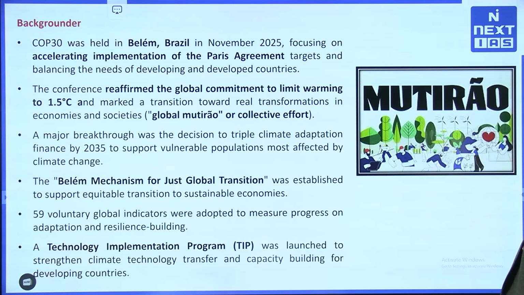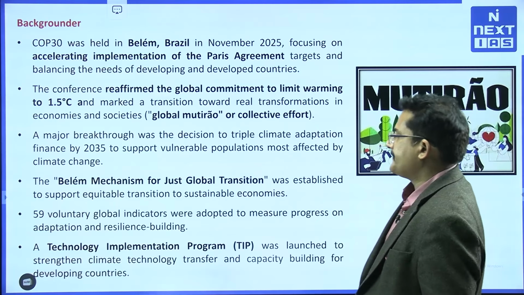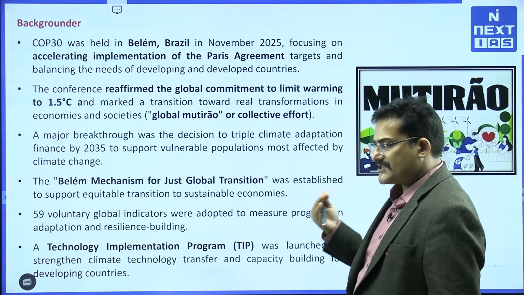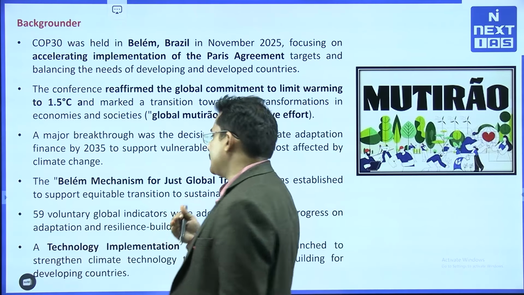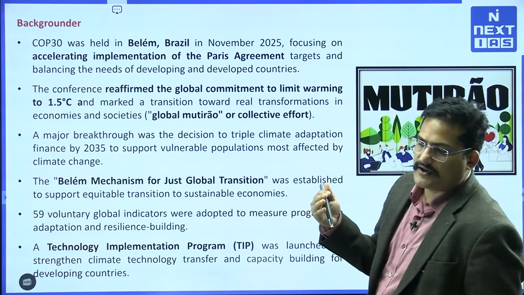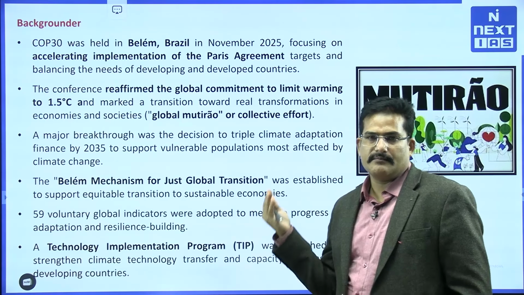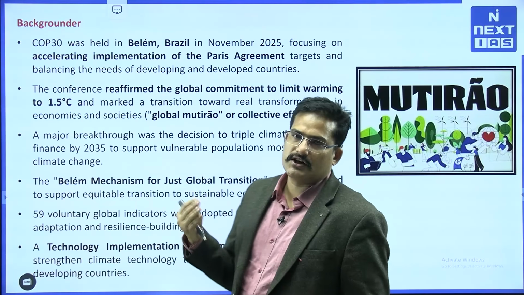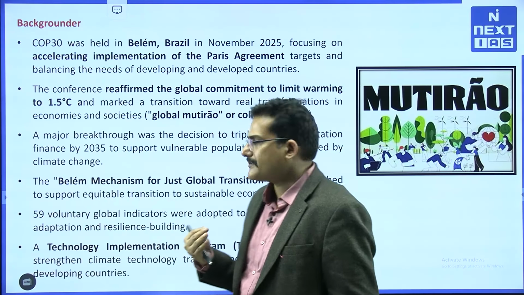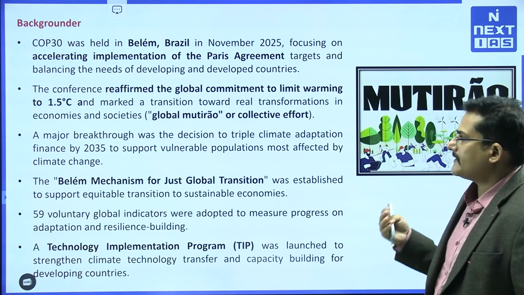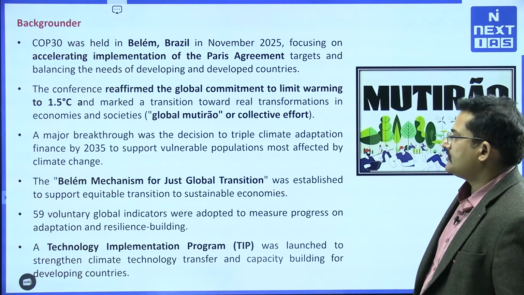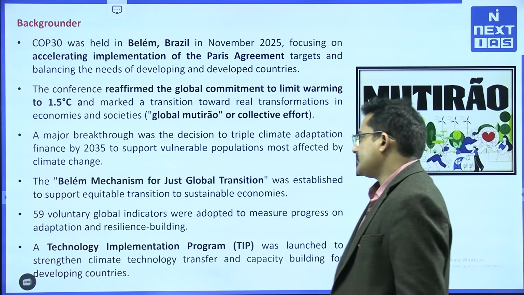Anyways, having said that, a major breakthrough was a decision to triple the climate adaptation finance by 2030 to support vulnerable populations, for example, women, elderly people and children, or people who are displaced like the Rohingyas in the Bangladesh area, or countries like Maldives who are quite vulnerable to the rise in the sea level, most affected by climate change.